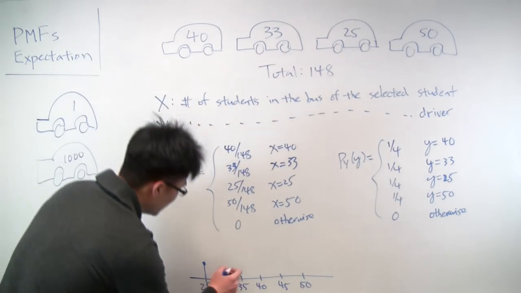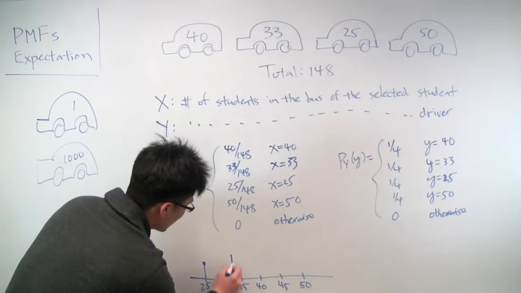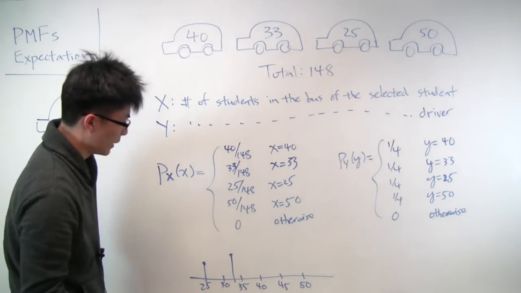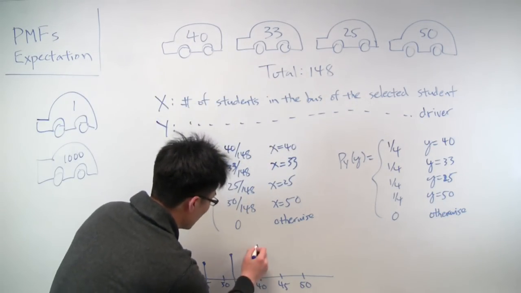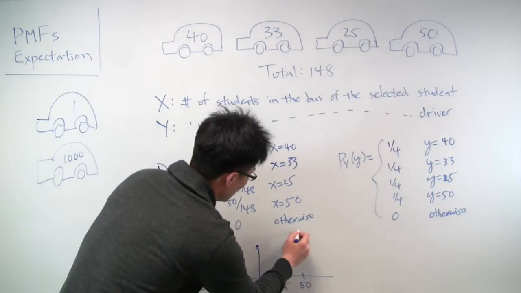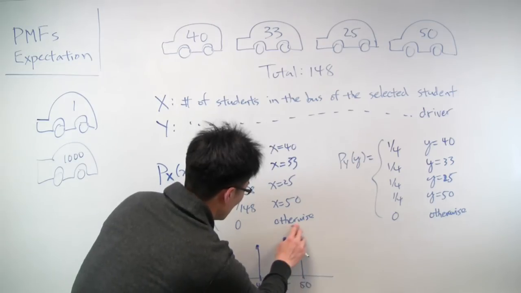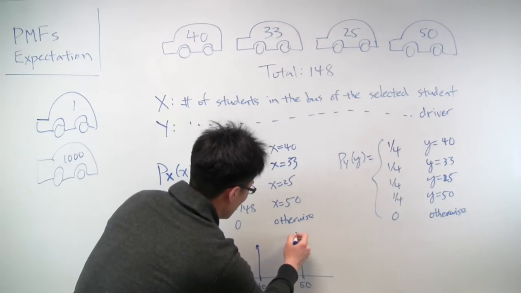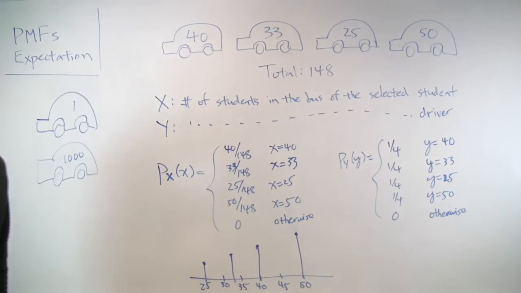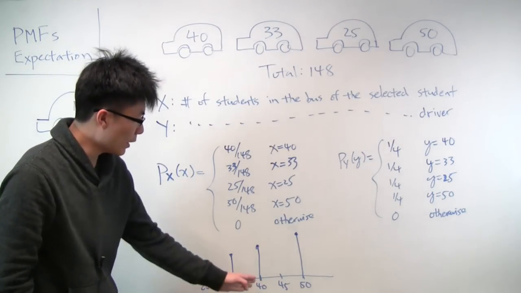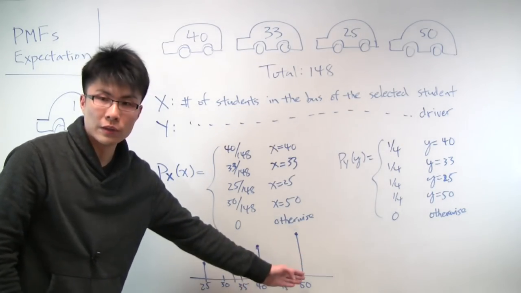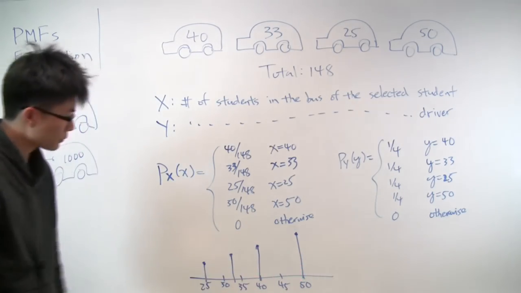For 33, it's a little higher because it's 33 over 148 instead of 25. For 40, it's even higher still, 40 over 148. And for 50, it is still higher because it is 50 over 148. And so you can see that the PMF is more heavily favored towards the larger values.